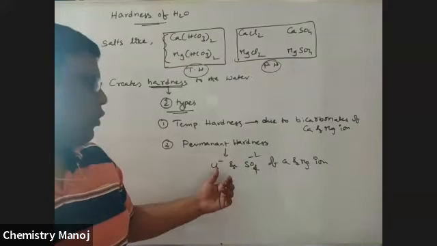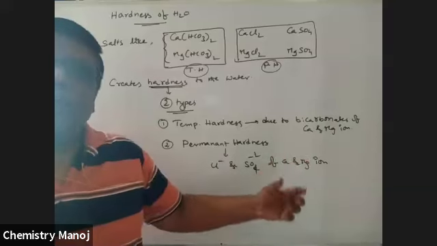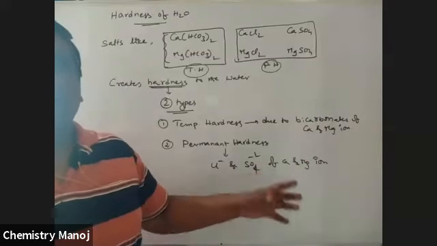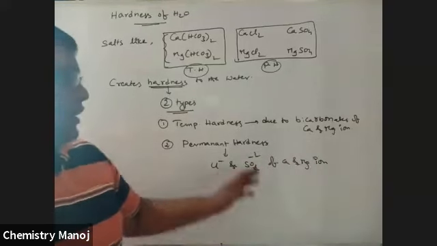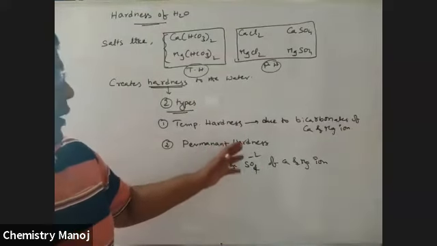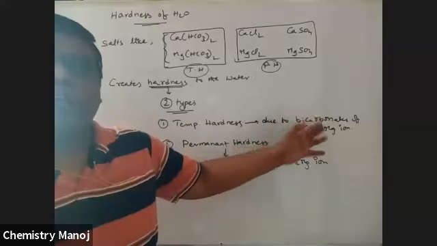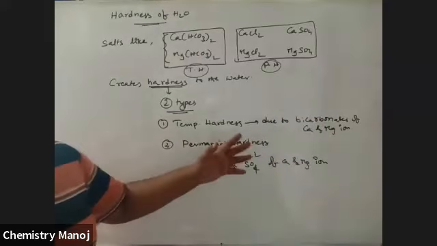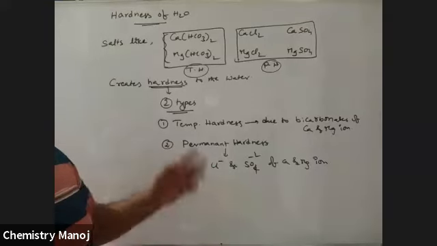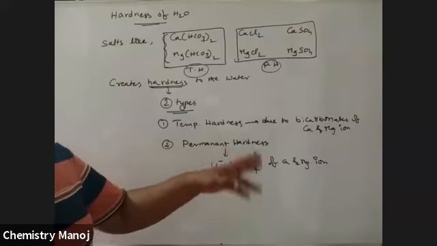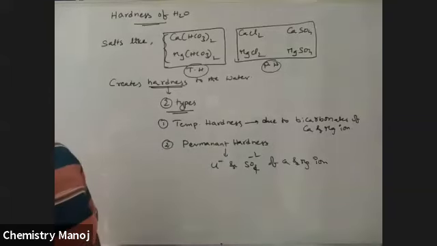So that means if chloride or sulfates of calcium and magnesium, or both of these salts, are available, that hard water is not easy to convert into soft water. That is why this type of hardness is called permanent hardness. If only bicarbonates are available, it is easy to convert the hard water into soft water. That is why those are called temporary hardness.